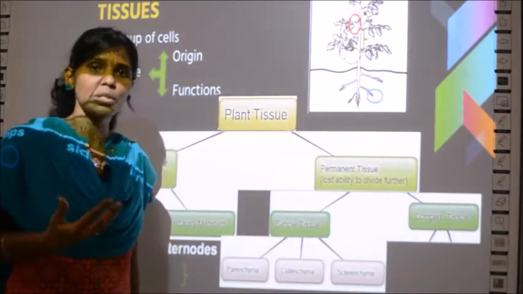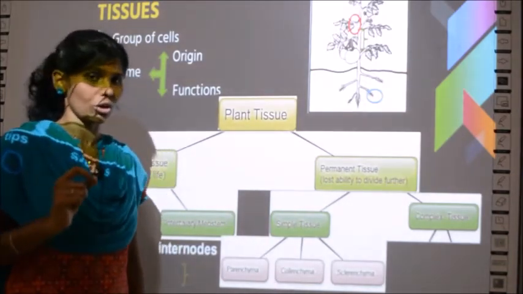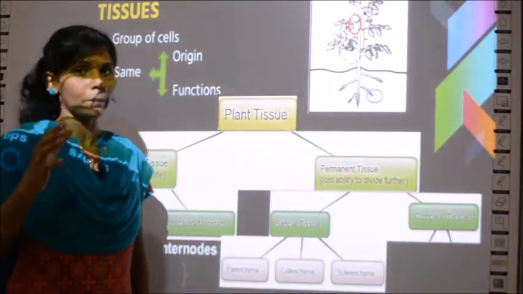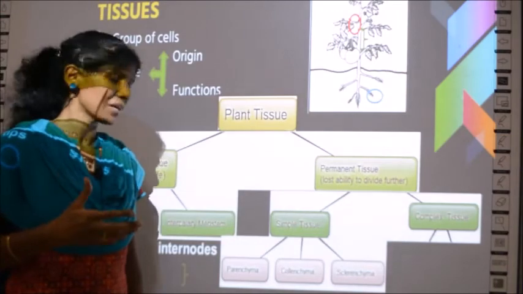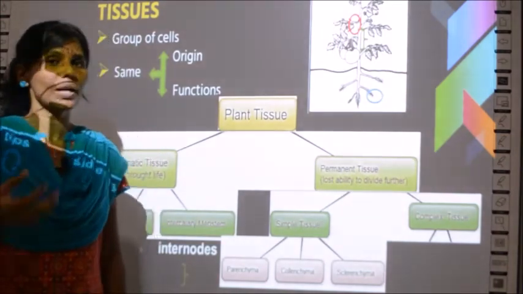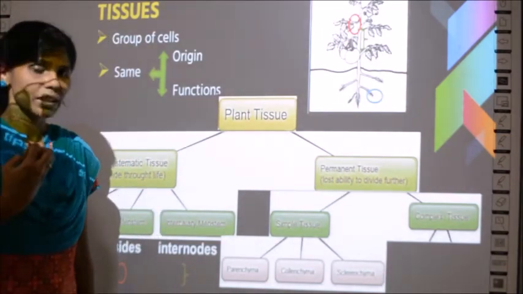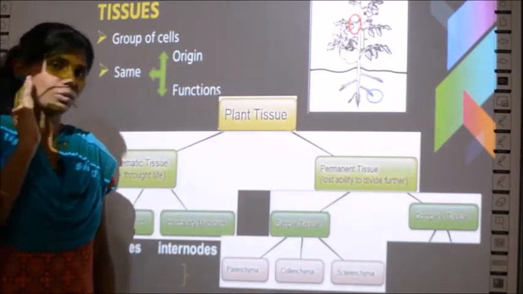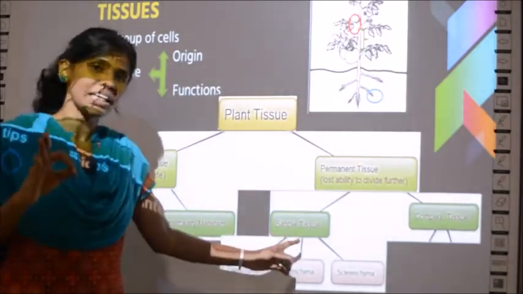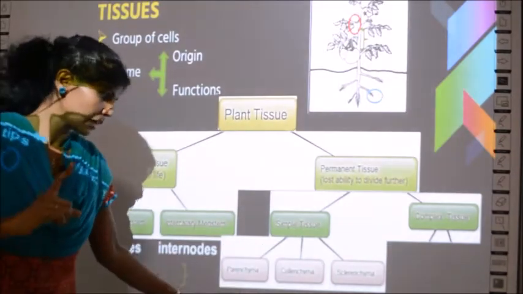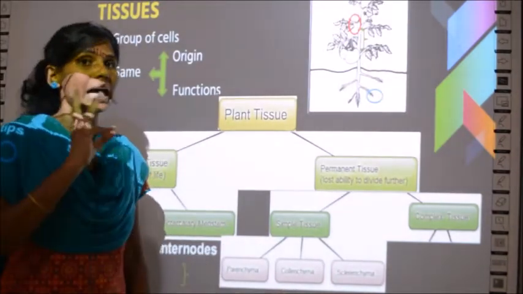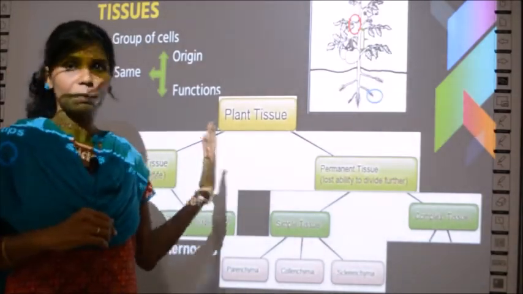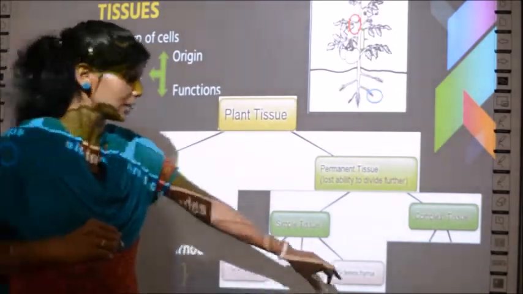Because about these only you are going to learn in the later portion of this lesson. I know these words are new to you and a bit complicated, so repeat and write them once or twice until you learn them. So what are the three types of simple tissues? Parenchyma, collenchyma and sclerenchyma. I will teach an easy method for you to remember these terms. Just listen now, then I will teach you.